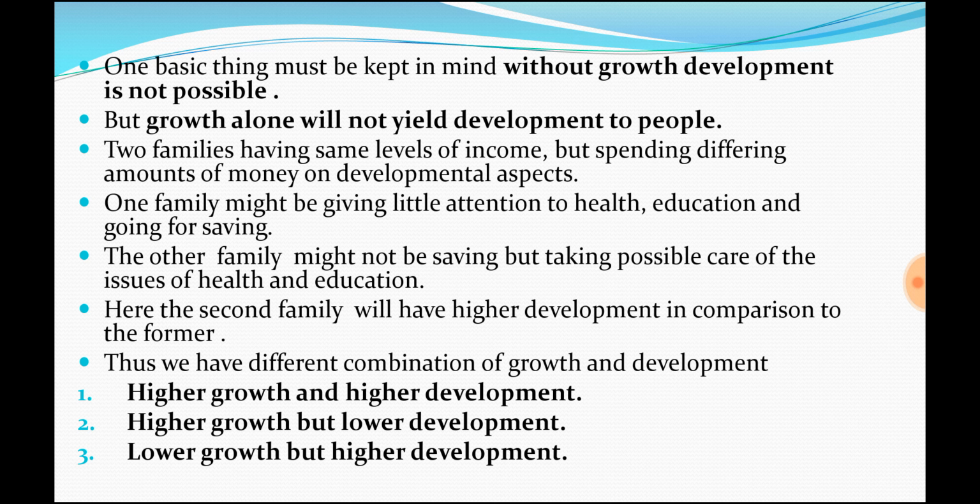As a result, they are facing low development. Then there may be countries that do not have high growth, but still have some growth, and they may use that amount for developmental aspects. As a result, they may achieve higher development. Similarly, there may be countries that are not investing in development, with low growth and low development. There may be four kinds of things. So this is what we have to understand here.